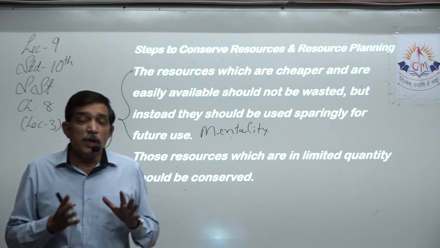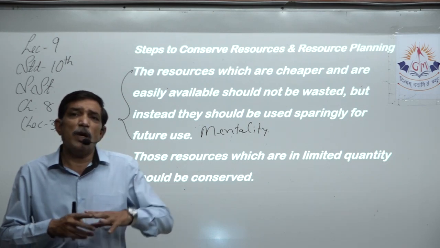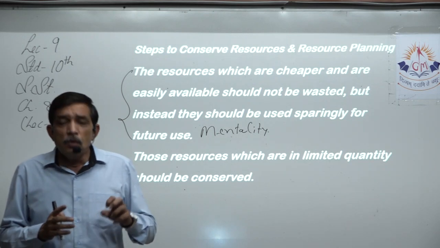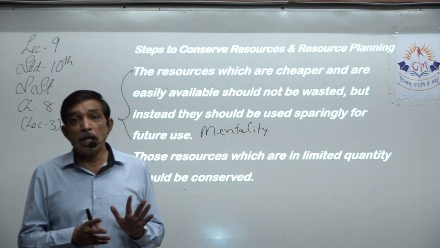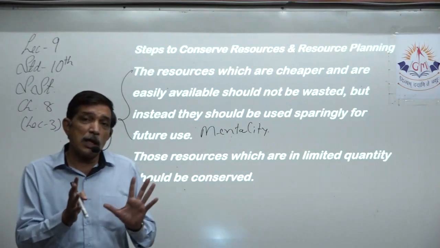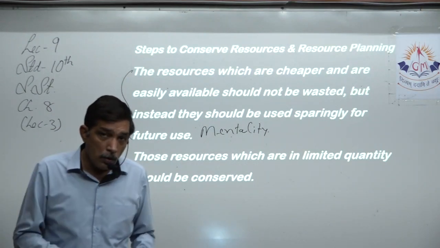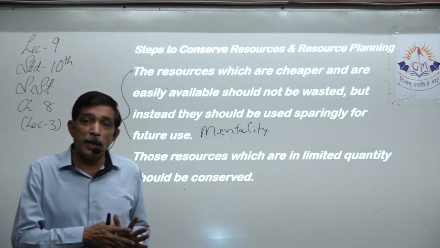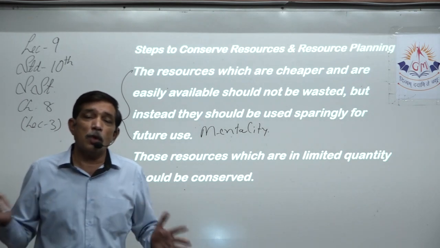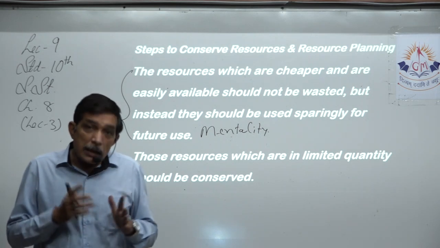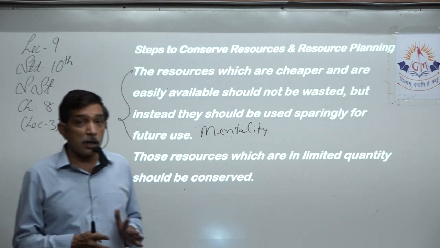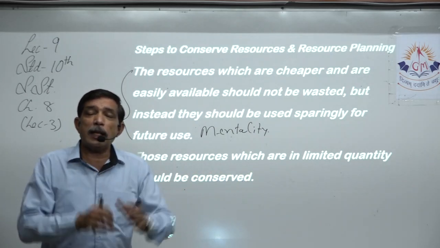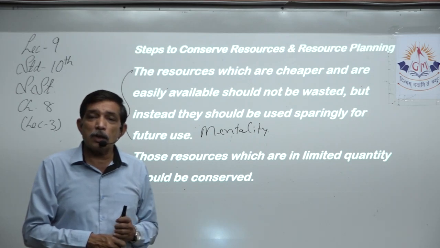So whichever resources are available to us very easily, it is human tendency to use little and waste a lot, right? But we forget that those resources are available to us easily now. What about 50 years later? What about 100 years later? If we use it and waste it in this way, after 50 or 100 years, we won't be having that much of it. That is how the whole of the earth was covered with forest. Now that is dwindling and depleting like anything. Now whichever country you ask, what is your forest cover?